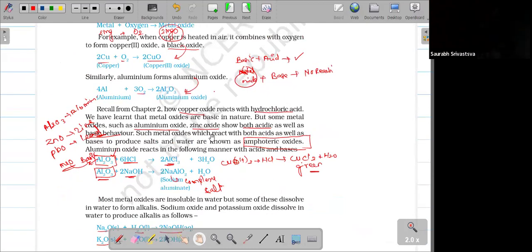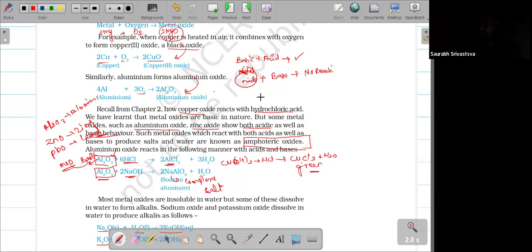Generally we say male, female, and transgender. Normally I say the male character is different, the female character is different, and the transgender character is different. Same as that, a metal means it has a basic nature.